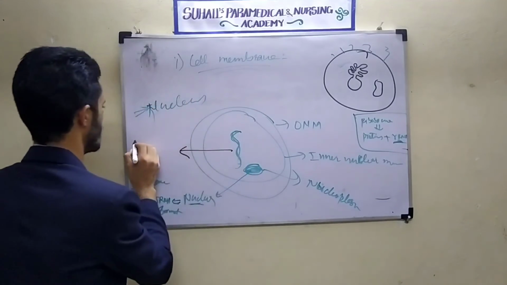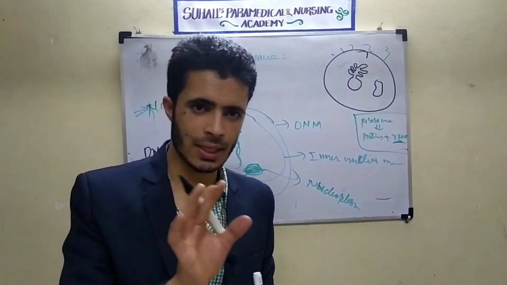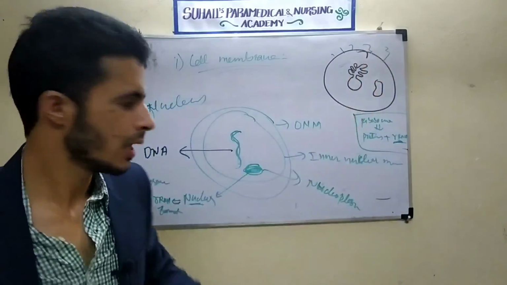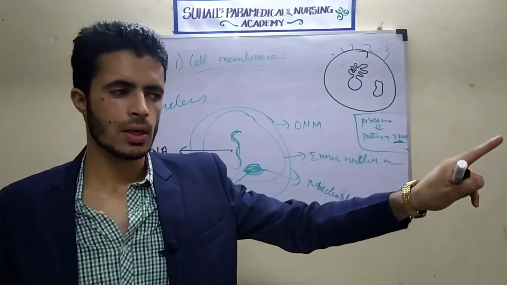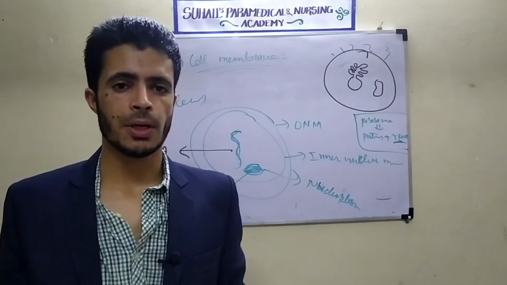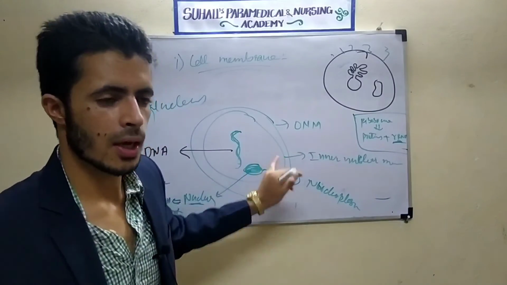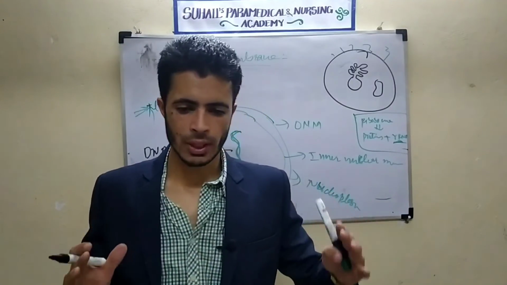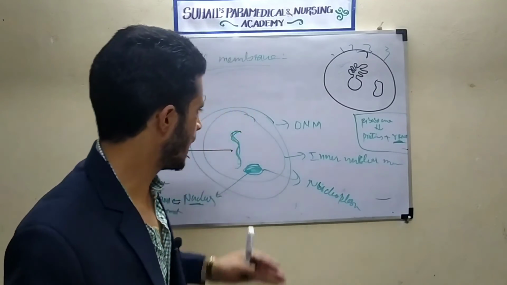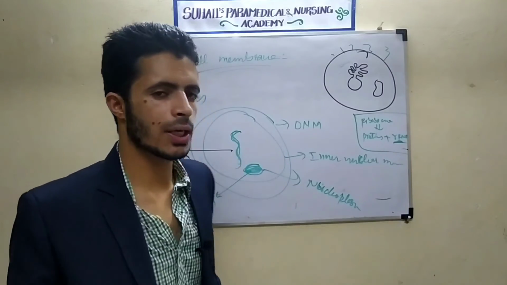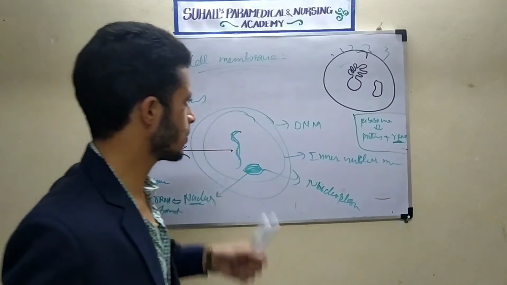This DNA is of two types. When we study the cell cycle, how the cell divides, there are two states. One is interphase, another is M phase. In interphase, it is not so dense and is called chromatin. When it enters M phase, it becomes more dense, more proteins are attached to it, and it is more visible. Then we call it a chromosome. So this was all about DNA, chromosome, and the nucleus.